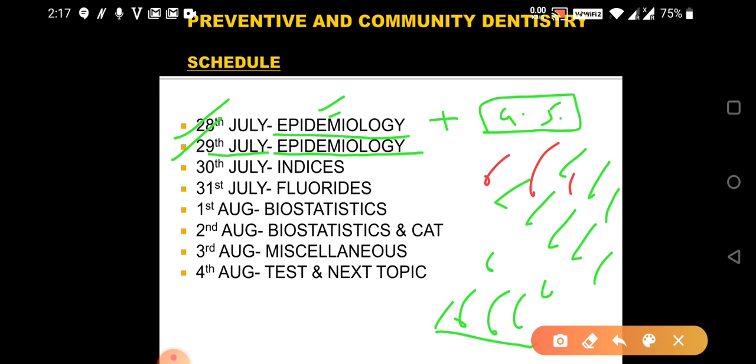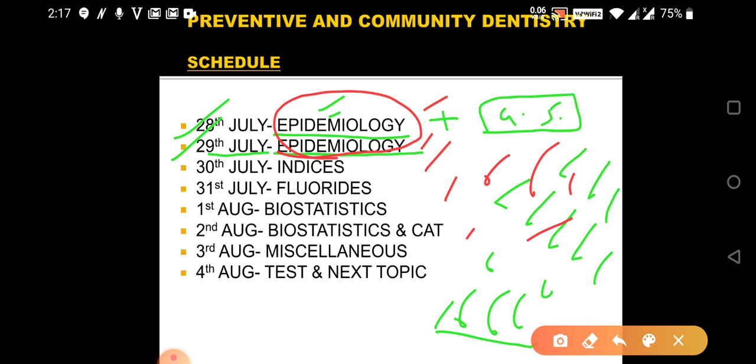So this is how the paper setter asks the question from epidemiology, and amongst 14 I can bet you 4 marks pakka from epidemiology. They can ask you anyhow any question from epidemiology. What is risk determinants, what are risk factors, what are risk indicators, and what are your risk markers. Again, questions are picked from epidemiology.